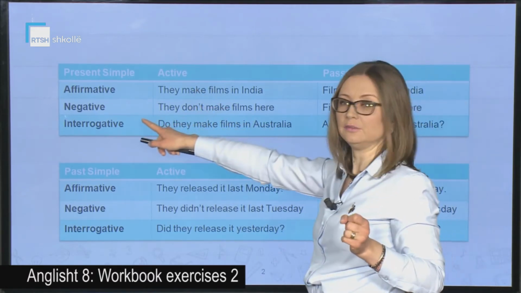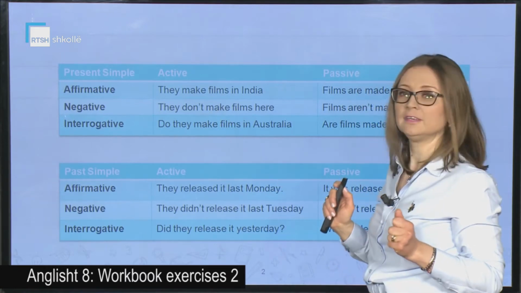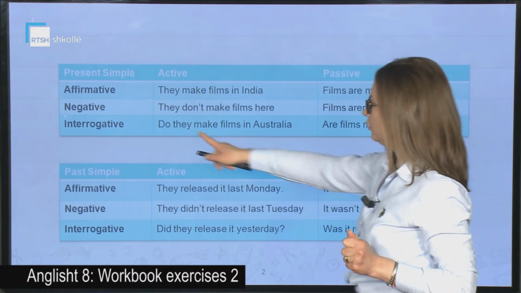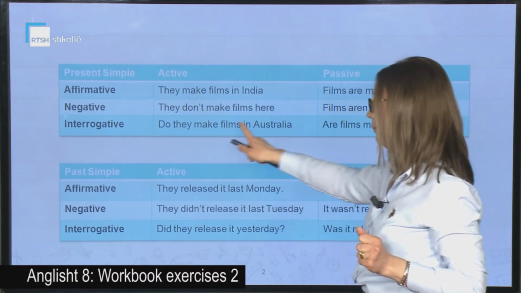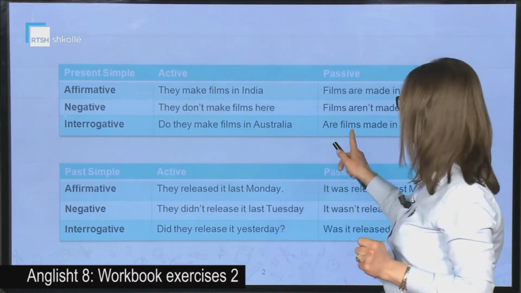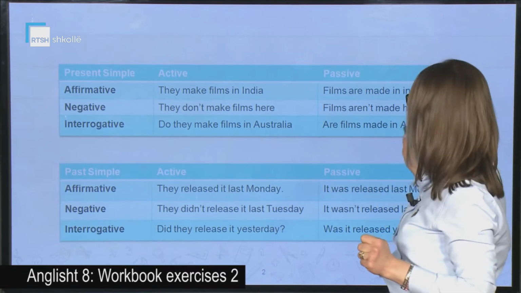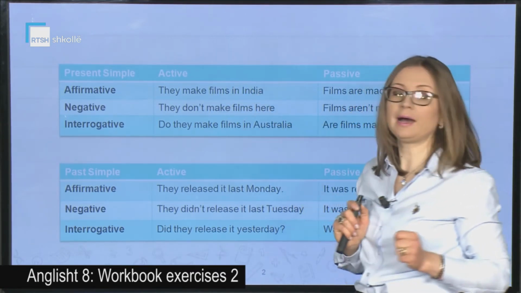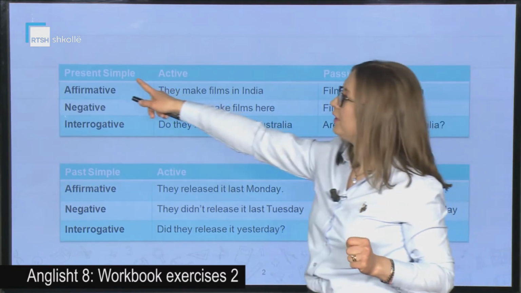What about the negative? They don't make films here. Films aren't made here. Interrogative one. Do they make films in Australia? Are films made in Australia? So this was some information about the passive in the present simple.